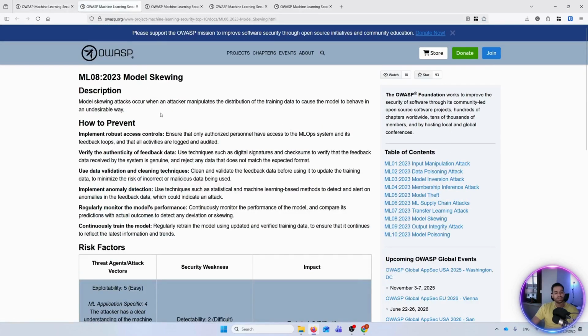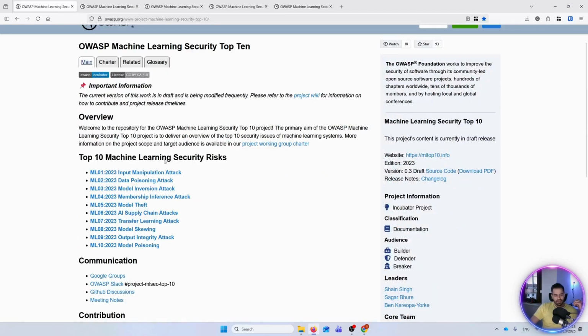Let's have a look at this one as well. It happens when the attacker manipulates the distribution of the training data to cause the model to behave in an undesired way. It creates confusion for the model, so it cannot provide the proper data. Then output integrity attack, and the last one is model poisoning.